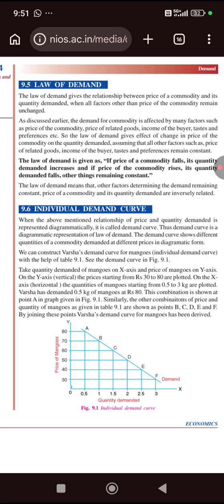So that is the law of demand. You must also remember that the law of demand means that, other factors determining the demand remaining constant, the price of a commodity and quantity demanded are inversely related. Inversely related again means if the price rises, the demand falls. If the price falls, the demand rises.